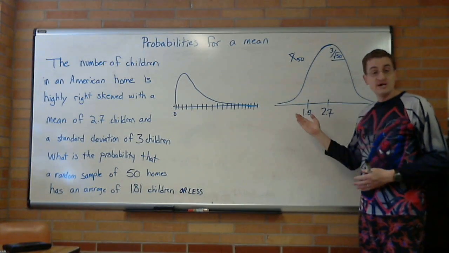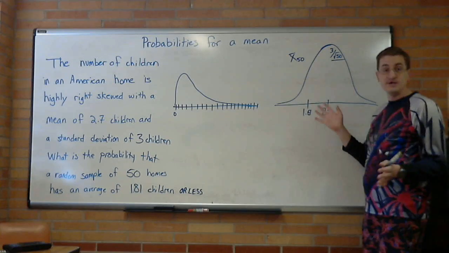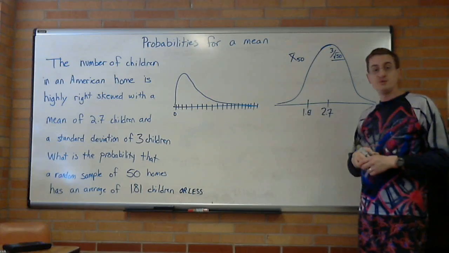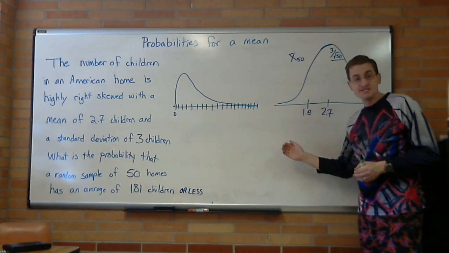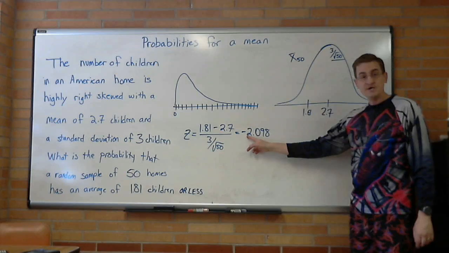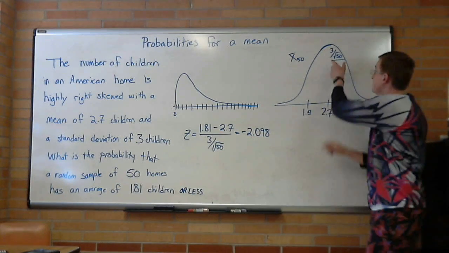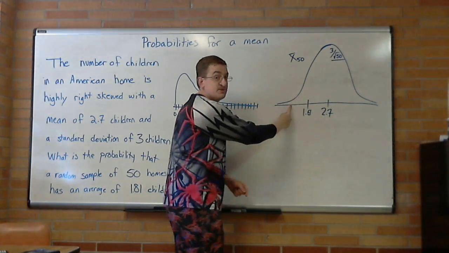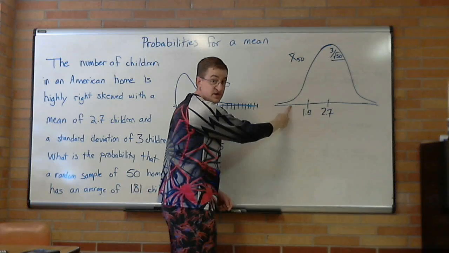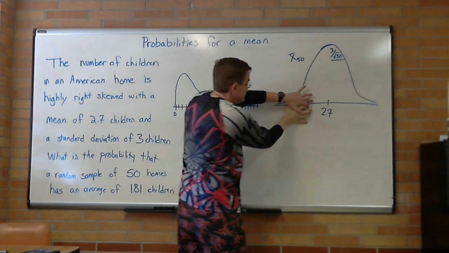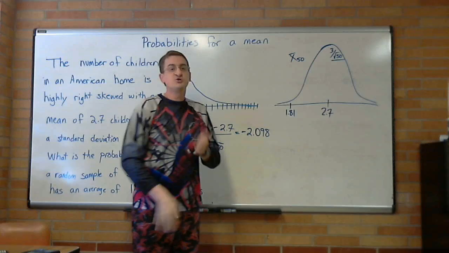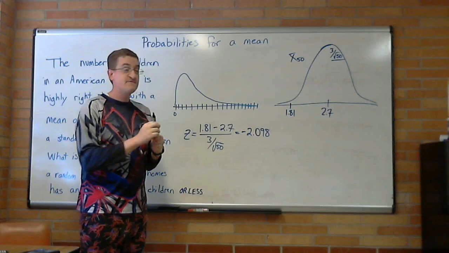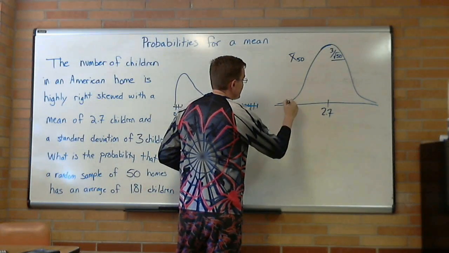So this should look like the kind of question we were doing before. It's not any harder once you understand how to handle that sample size in relation to the average. My next goal is to get a z-score, which comes out to be negative 2.098. So from here, I'm going to go 1 standard deviation, 2 standard deviations. It looks like my line is a little bit off, but that's okay, because watch what I can do to it. So that's a trick that only advanced statisticians know how to do. I want the area of that to the left, so that kind of area.